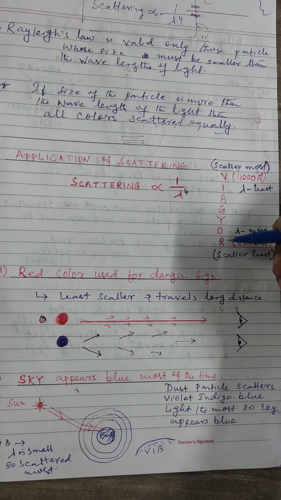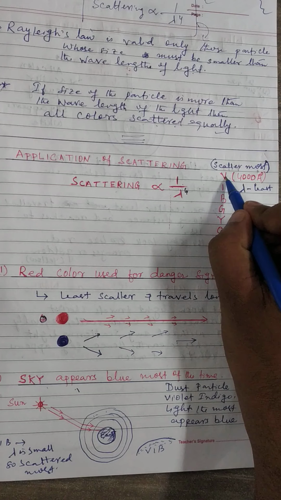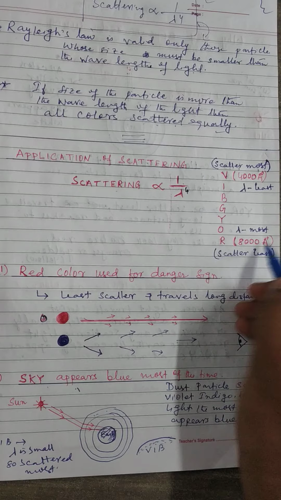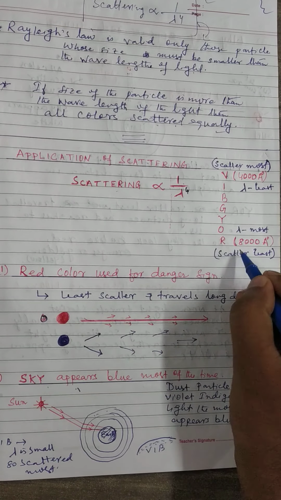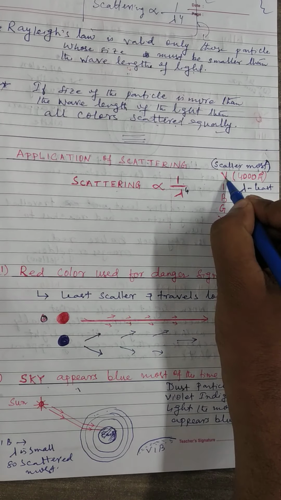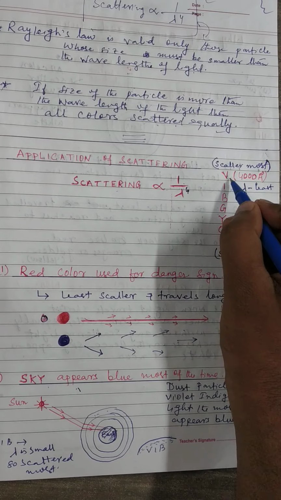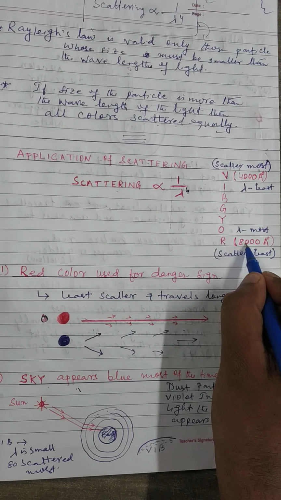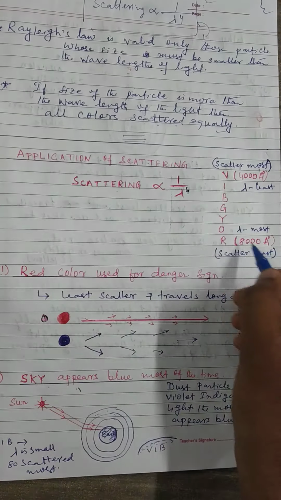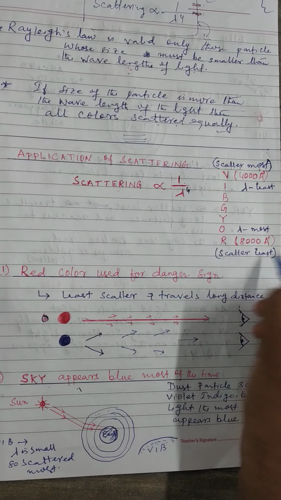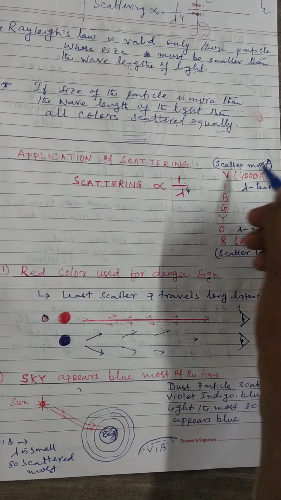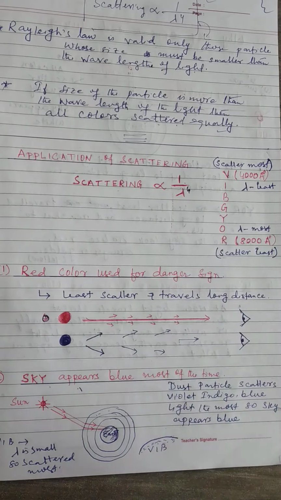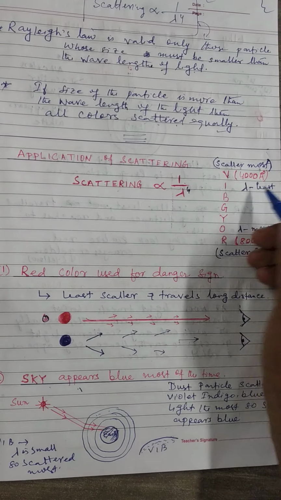Now here VIBGYOR is given. Wavelength of violet is 4000 and red color is 8000. So among these, red is maximum and violet is minimum. If this wavelength is maximum, then scattering will be the least. So the red is scattered least because its wavelength is maximum. Violet is scattered most because its wavelength is minimum. Okay.